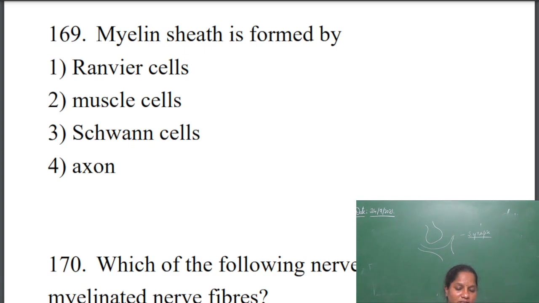Node of Ranvier, muscle cells, axon. So the squamous cells are responsible for the formation of myelin sheath. Myelin sheath is made up of a lipid structure. Myelinated neurons: myelin sheath is going to cover the squamous cells in the neuron structure. Okay.